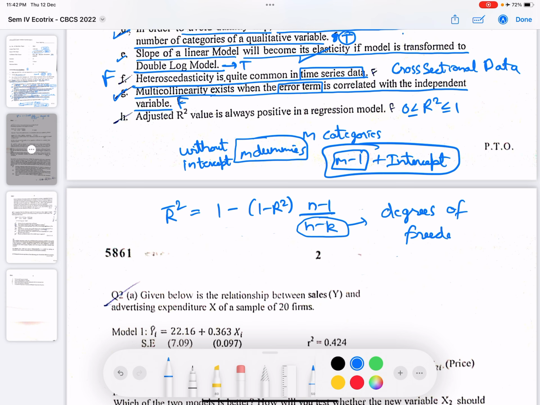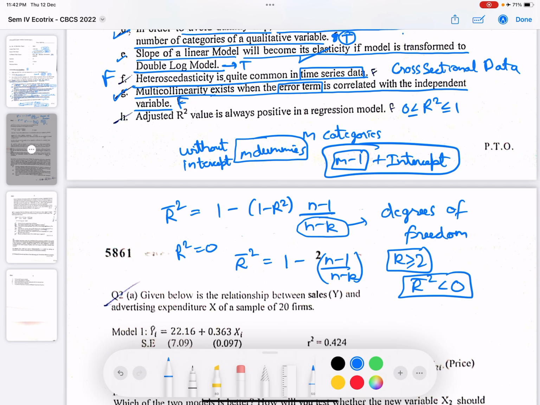Now suppose R square is 0. If R square is 0, R bar square becomes 1 minus (n minus 1) upon (n minus k). And if k is greater than or equal to 2, then R bar square can be negative. So this statement is false. You need to remember this formula. This would be helpful in the next few questions as well.